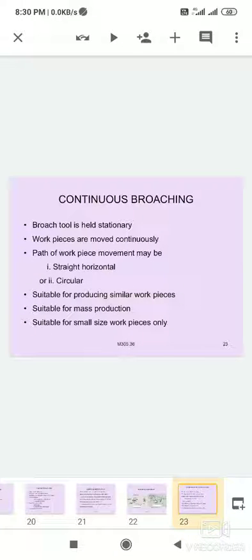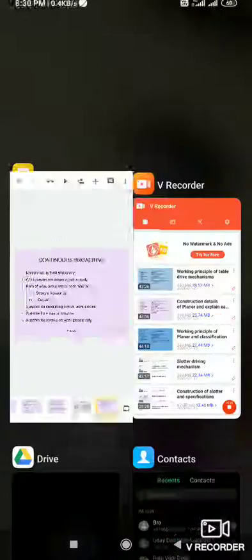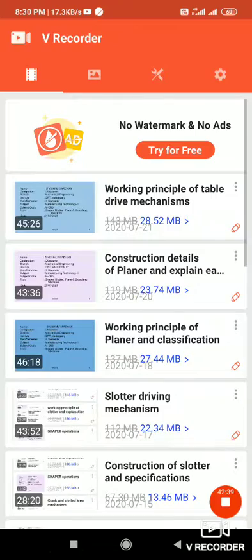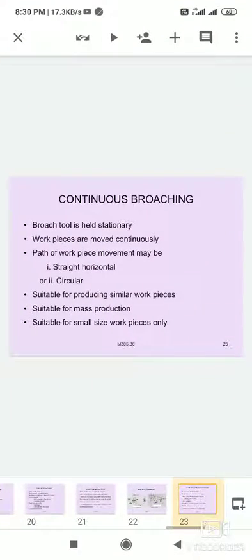Continuous broaching: the broach tool is held stationary. Workpieces are mounted continuously. The path of workpiece movement may be straight, horizontal, or circular.